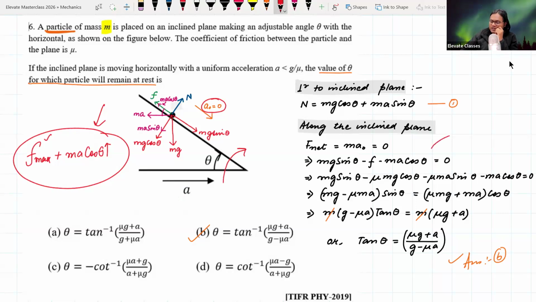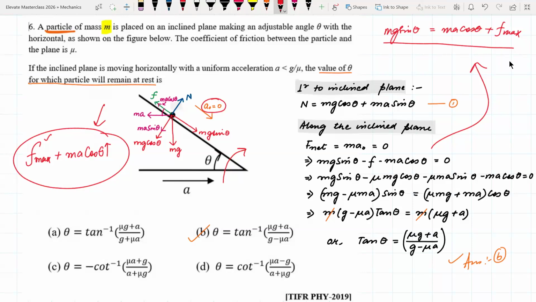Because essentially, if you look at this equation, it is what? Mg sine theta is equal to Ma cos theta plus F max. Essentially, this is the balancing equation. This is the equation corresponding to the equilibrium forces. So if you keep on increasing theta, a point is going to come when F max is also, see, we are looking at the maximum value of theta here, right? We are looking at the maximum value of theta.